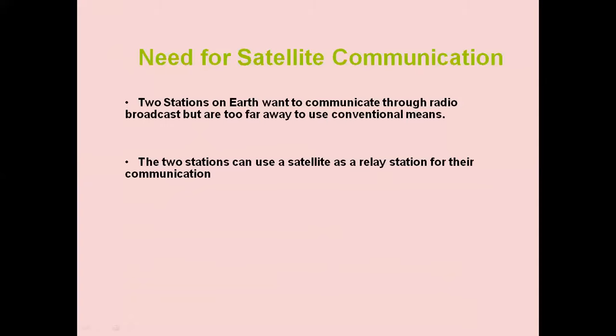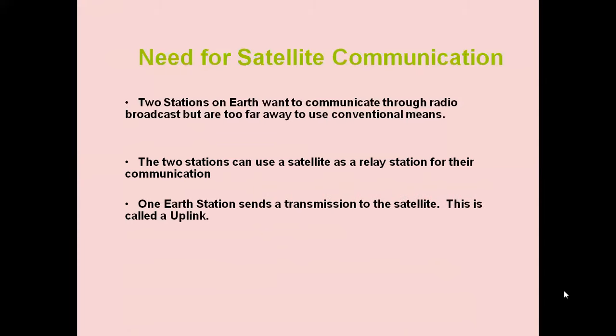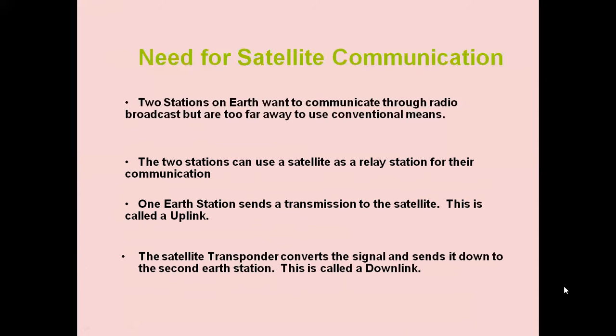The two stations can use a satellite as a relay station for the communication purpose. One Earth station sends a transmission to the satellite. This is called uplink. Inside the satellite, we have a transponder.